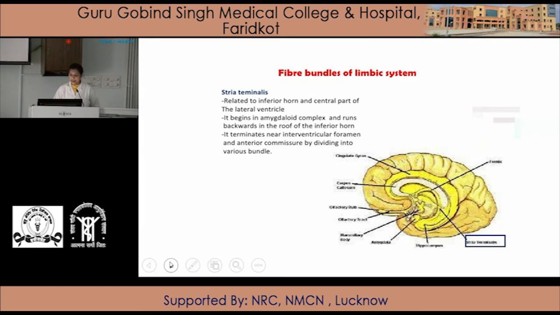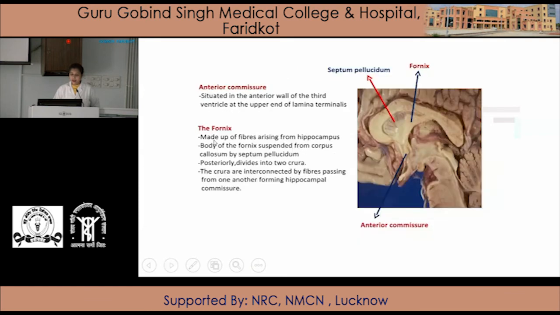Next is the anterior commissure. Anterior commissure is situated in the anterior wall of the third ventricle. Here is the anterior commissure, which is present in the anterior wall of the third ventricle at the upper end of the lamina terminalis. Here is the lamina terminalis. At the upper end of lamina terminalis, there is the anterior commissure. This is the corpus callosum.